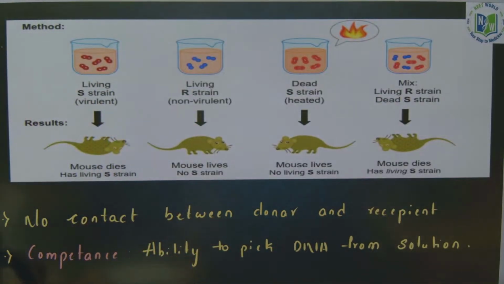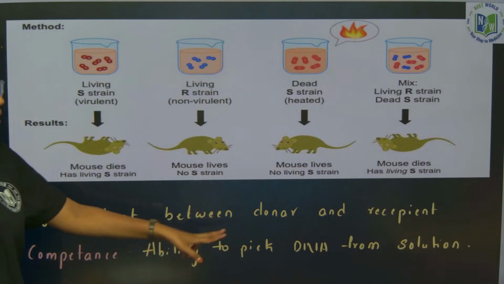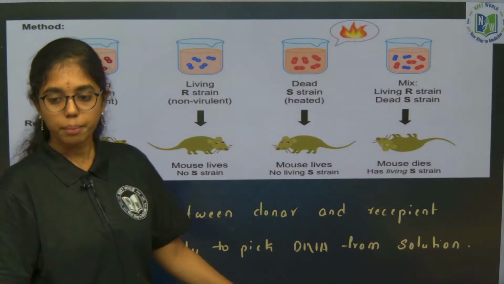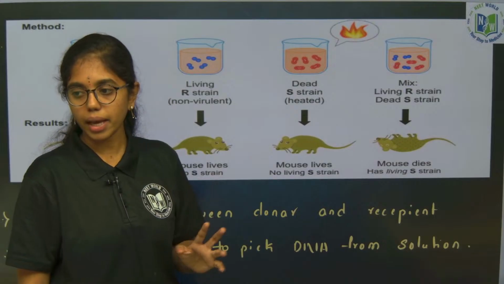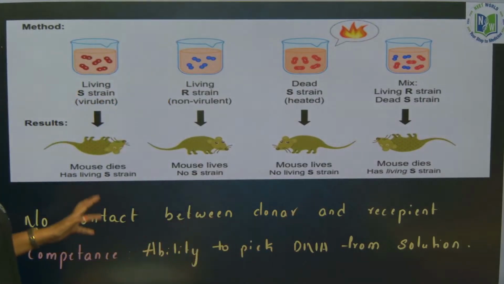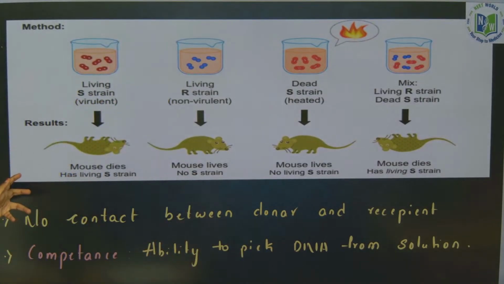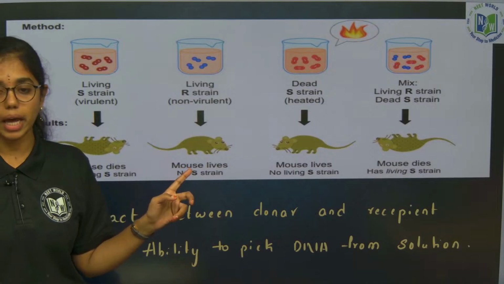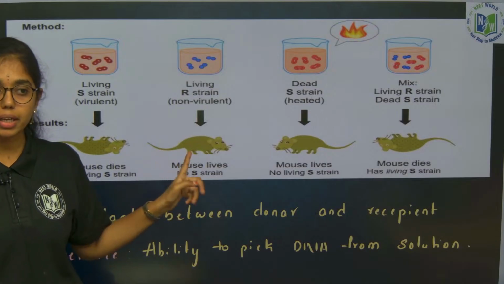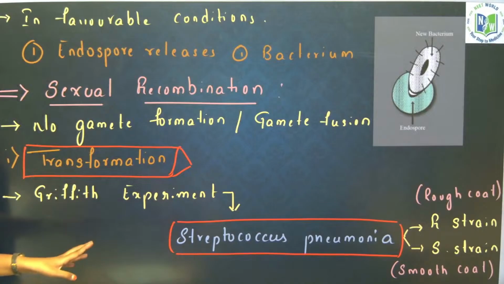Here comes the concept of competence. Competence is the ability of a bacterium to pick up DNA from the solution. Have you understood the transformation experiment? Any doubt anywhere? Again, you will come across this experiment in molecular basis of inheritance. If you are clear here, then it goes with ease.